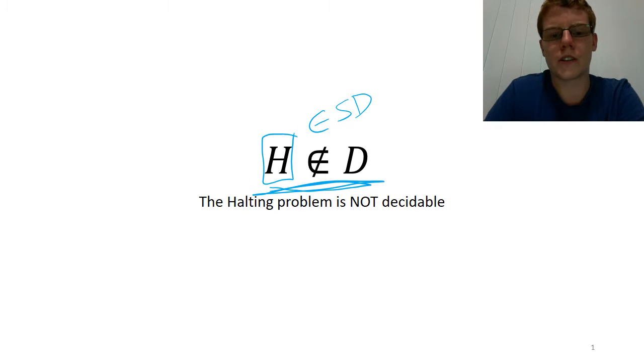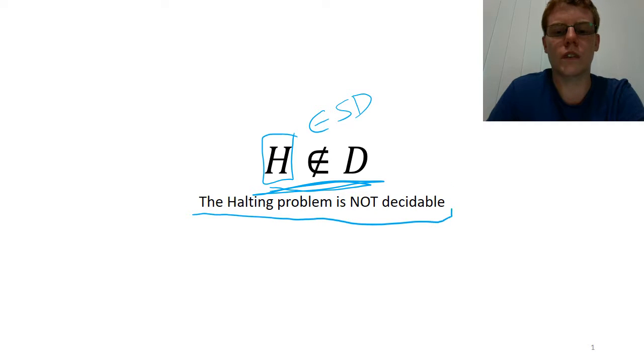and that is going to have a number of important repercussions, but the main thing is that it means that we cannot build a program which takes as input other programs and their inputs, which will always halt and tell us whether or not the given program will halt or not. And that means that we can't go through and build simple debugging tools that'll tell us when our programs are going to loop forever, because it is not solvable in general.